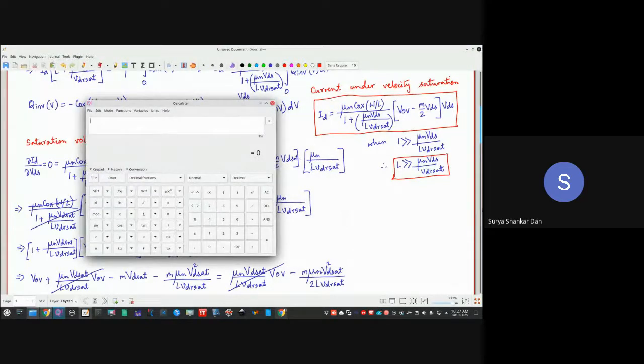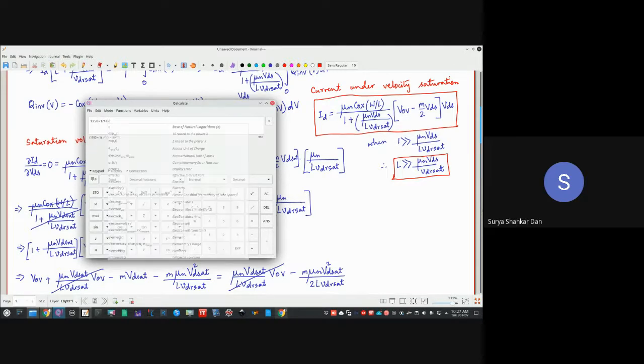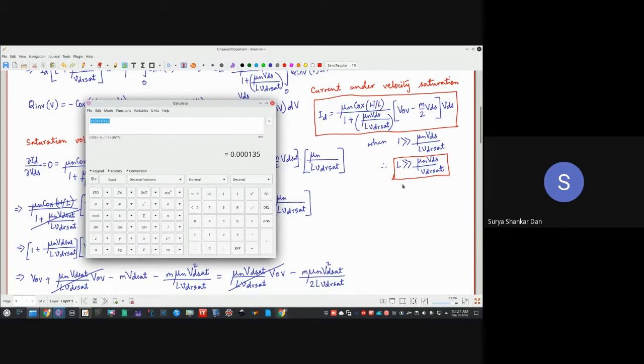I don't know the value yet, so let us find out. 1350 centimeter square per volt per second, multiplied by 1 volt, divided by VDSAT, which is 10 power 7. Let us see what the value is here. It is in centimeters per second. So 10 power 7.